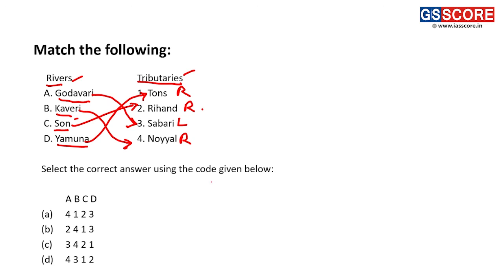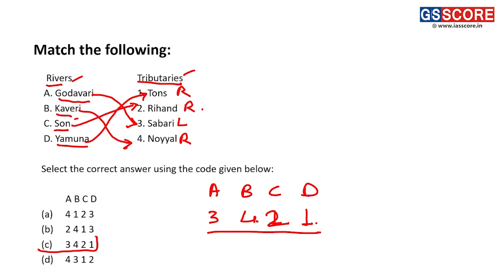So we can see what the correct answer for this question can be. Godavari is for 3. Then Kaveri is for 4. Son is for 2. And Yamuna is for 1. Therefore, 3, 4, 2, 1, which is present in option C, and option C is the correct option here.